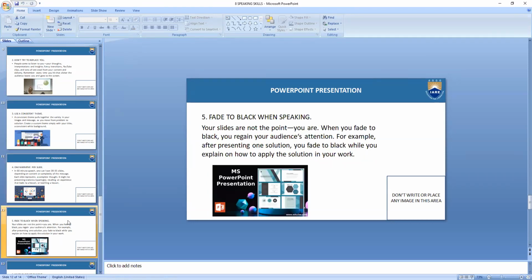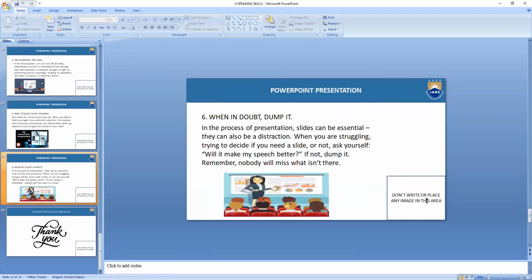Fade to black when your slides are not the point, you are. When you fade to black, you regain your confidence and audience attention. For example, after presenting one solution, you fade to black while you explain how to apply the solution in the workplace. When in doubt, dump it.